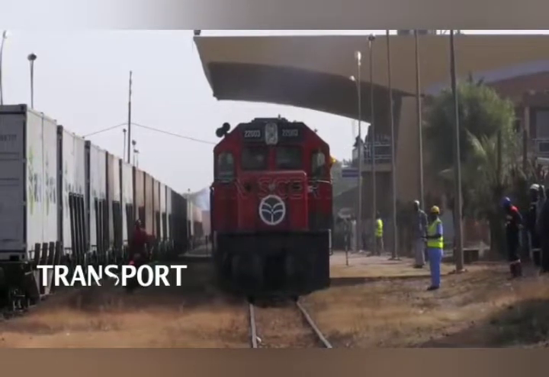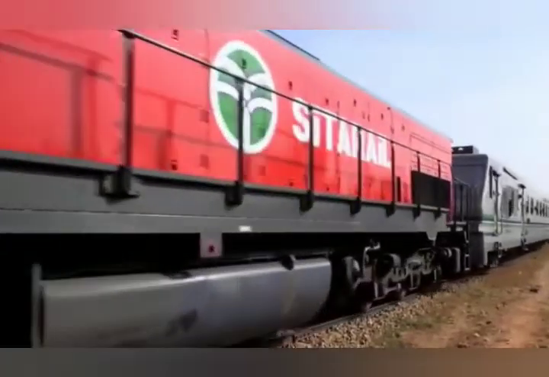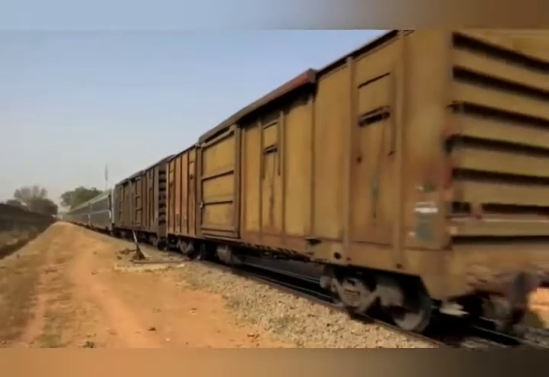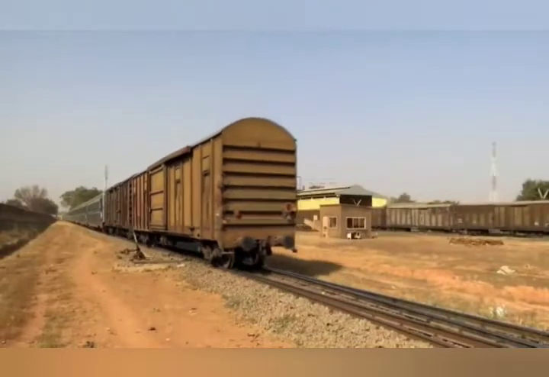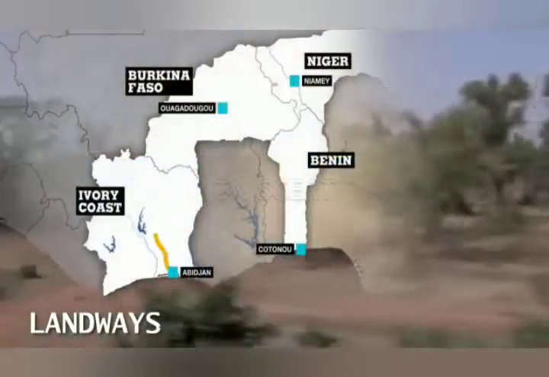Transport. Transport plays an important role in the economic development of a region. The physical features and slow economic growth hinder the transport system in many African countries. Landways.